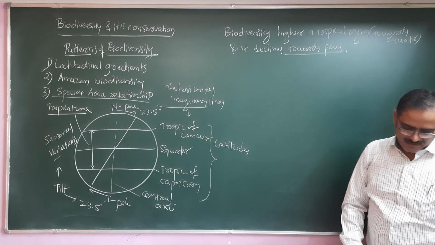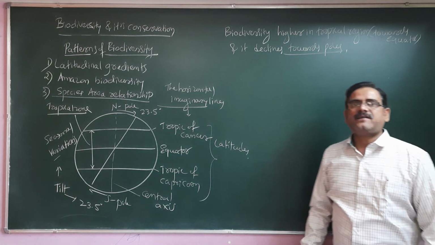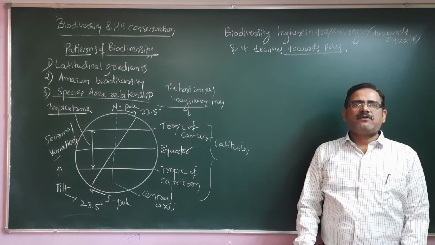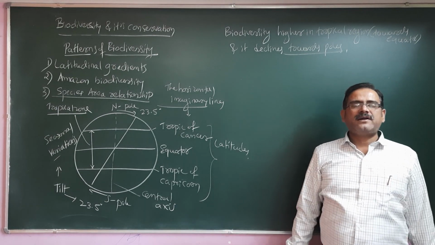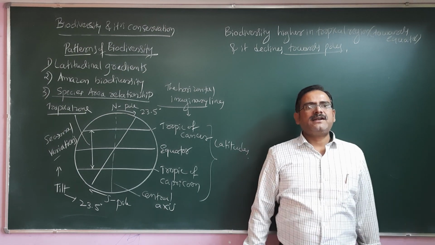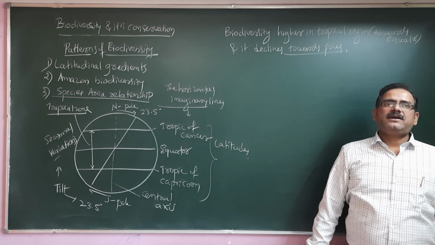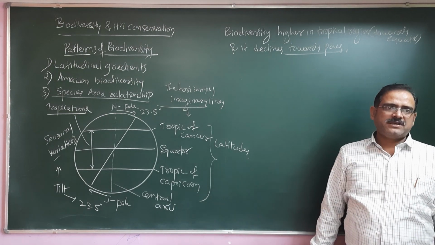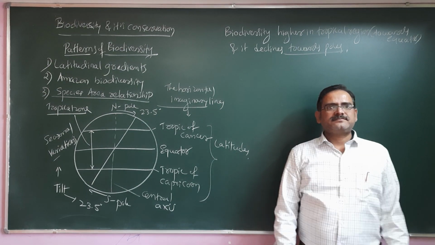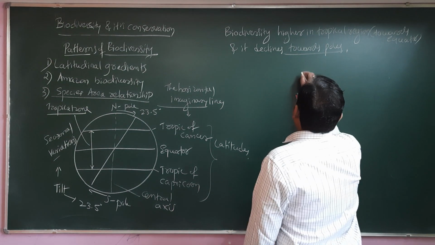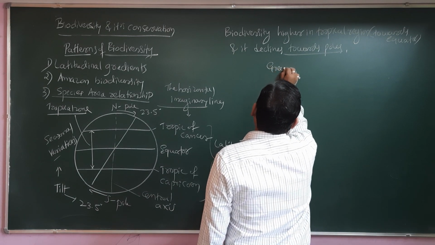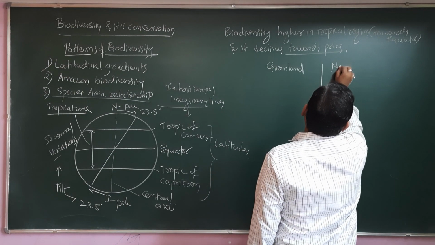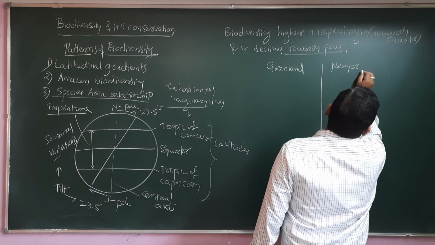And why? Because the tropical region has highly balanced temperature as well as rainfall that favors more growth of plants. When the vegetation is very high, definitely there is a high number of birds as well as insects and other species. To give you an example, I am giving a comparison of Greenland and New York.